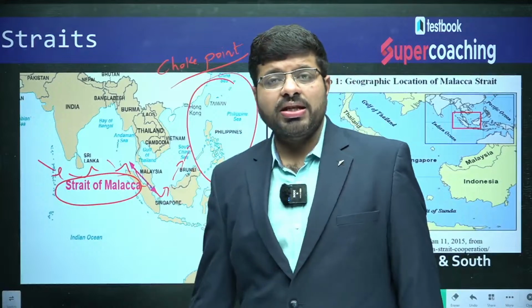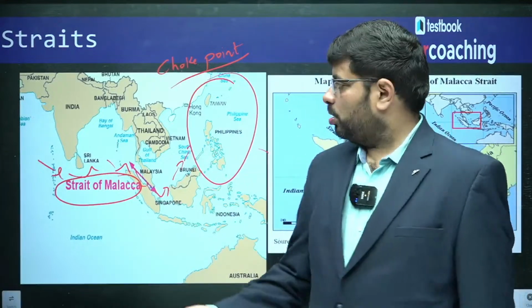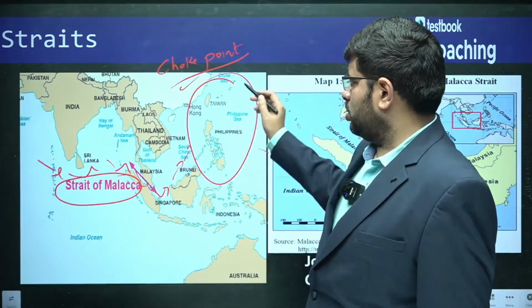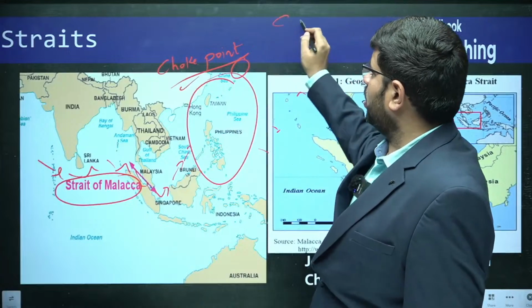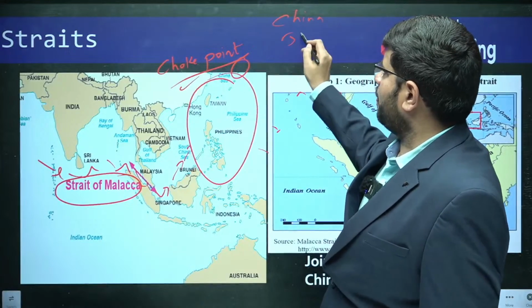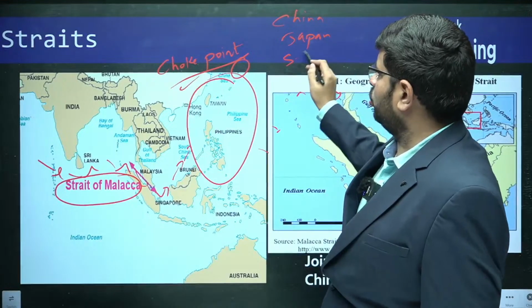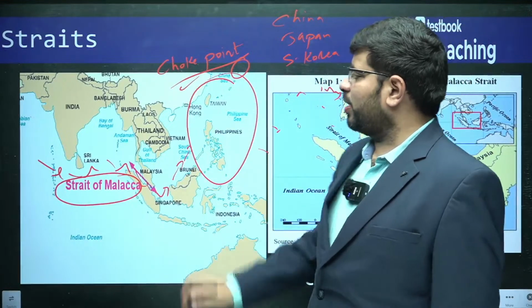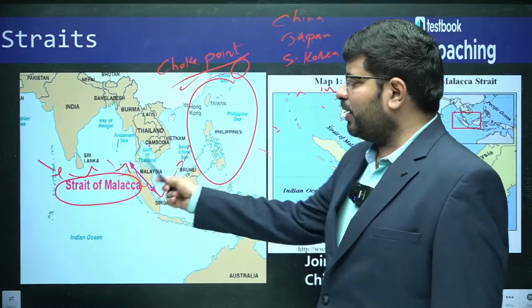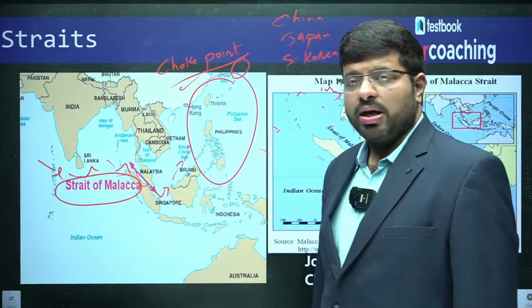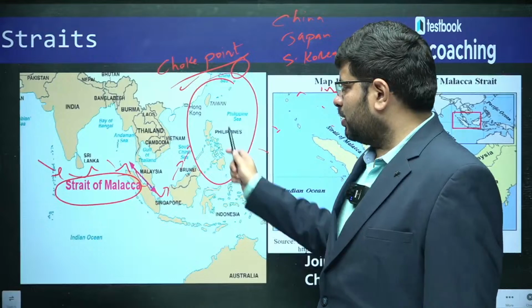You talk about the Asian economies, the big giants of Asia, China, Japan, South Korea, all known for trade. If they want to trade with India and the countries of the Middle East, Africa and Europe, this is the route they have to travel.